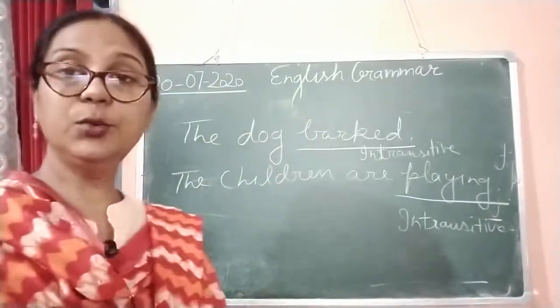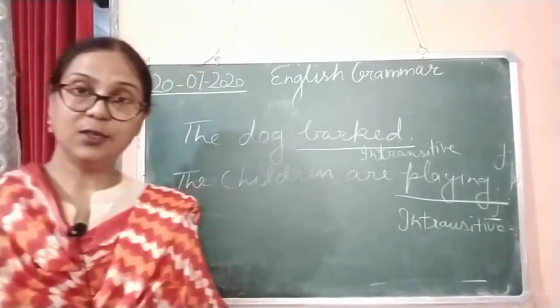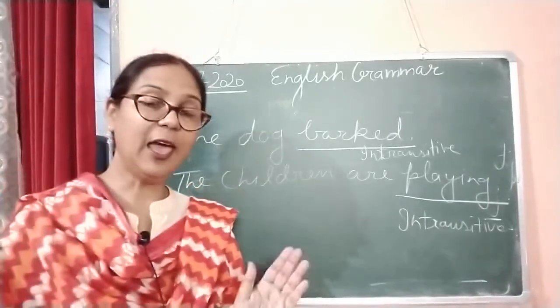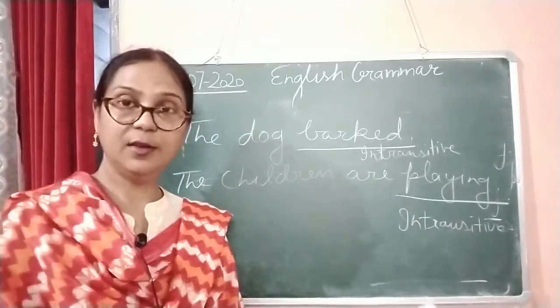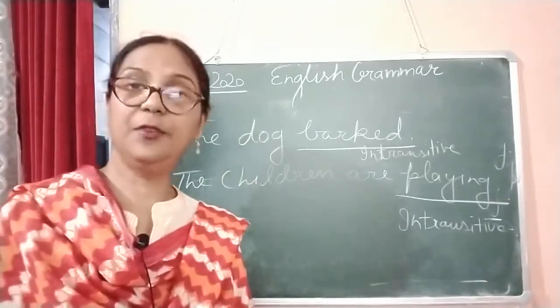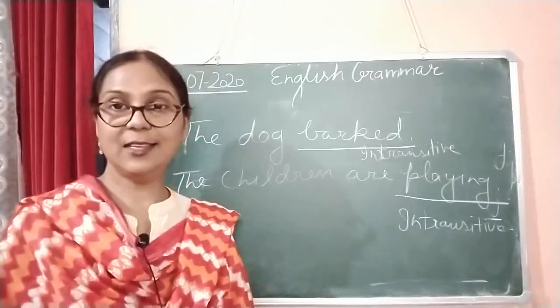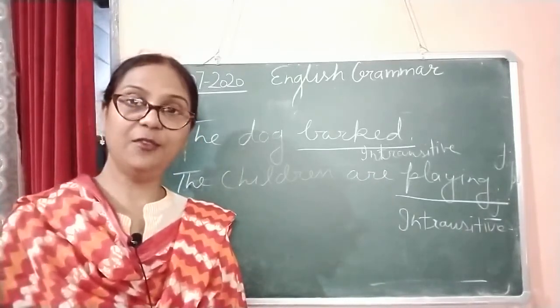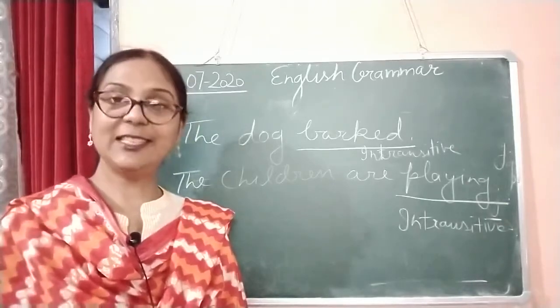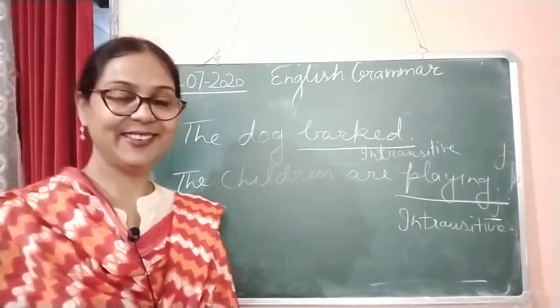Now we are moving to an exercise based on transitive and intransitive verbs, which we are going to solve. So take out your book, page number 52, exercise number C, in your Mastering Grammar book.